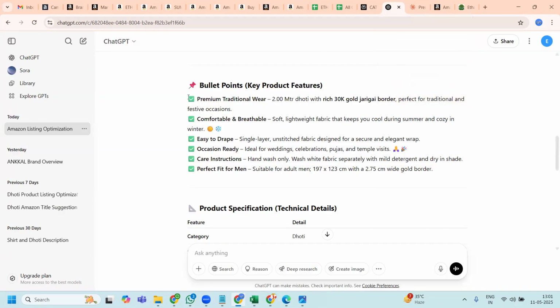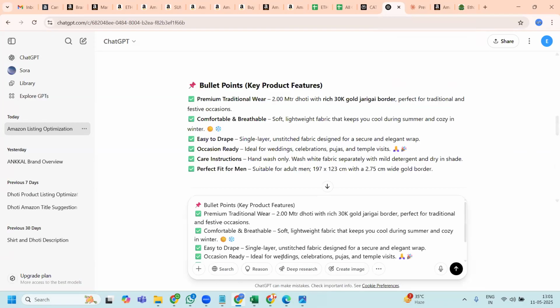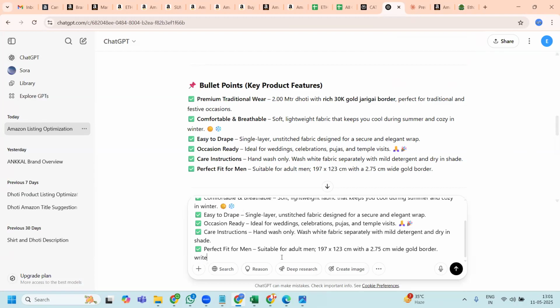Or else I can copy this bullet point and ask ChatGPT to write me the bullet points in 5 lines each, and keep the heading of each point in caps.